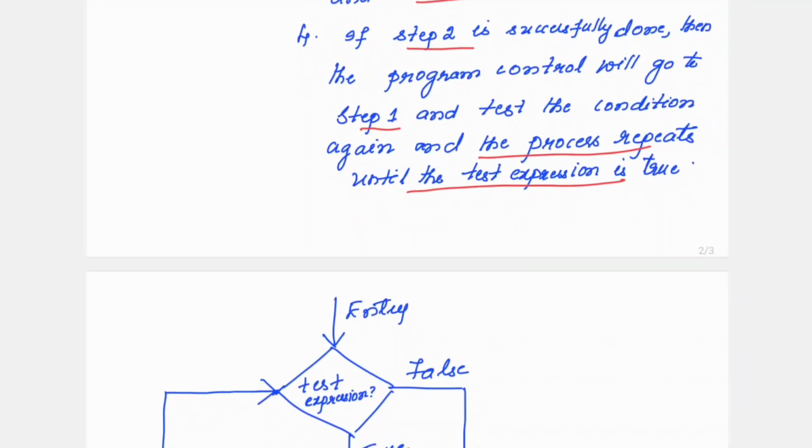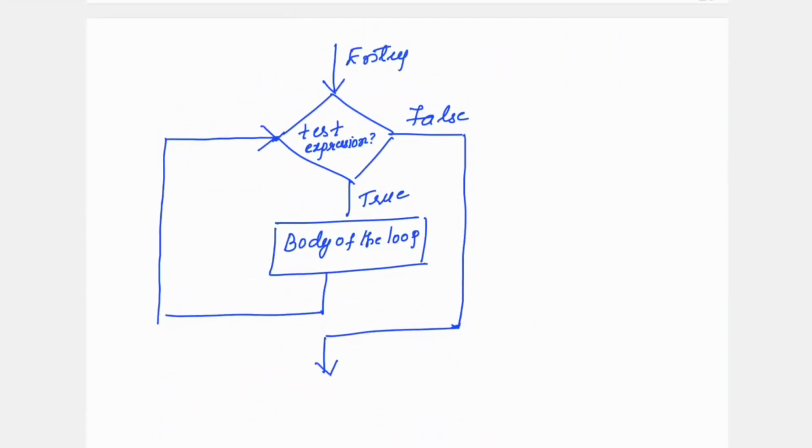The same thing you can always remember with this flow diagram also. See, entry, then first entry to the while loop. Here you are checking the test expression, that is you are testing the condition. If the condition is true, then the body of the loop will be executed. If it is true, then once again the control will go back to this while condition. That means once again the condition is tested.